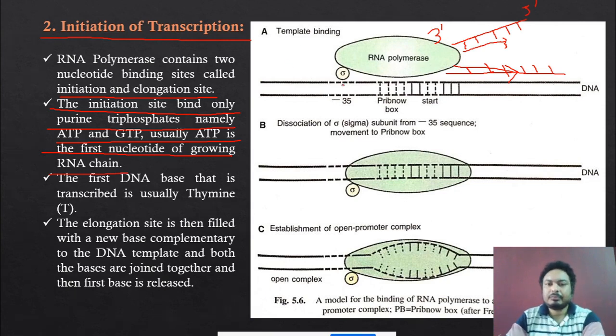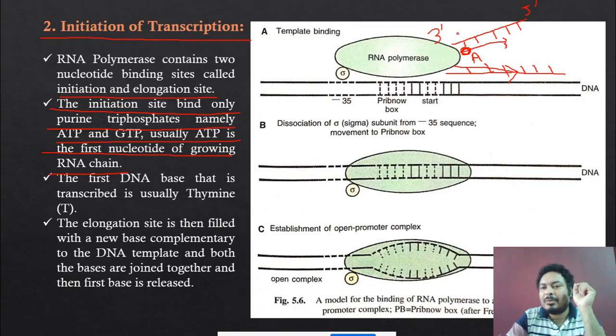Now see, when the RNA polymerase is binding over here, this is the first base, suppose this is the first base, the starting of the first base. So the base which is produced in the RNA strand has to be the ATP base, it has to be the adenine. Adenine has to be bound over here. So if the adenine is bound over here, what has to be the opposite molecule?